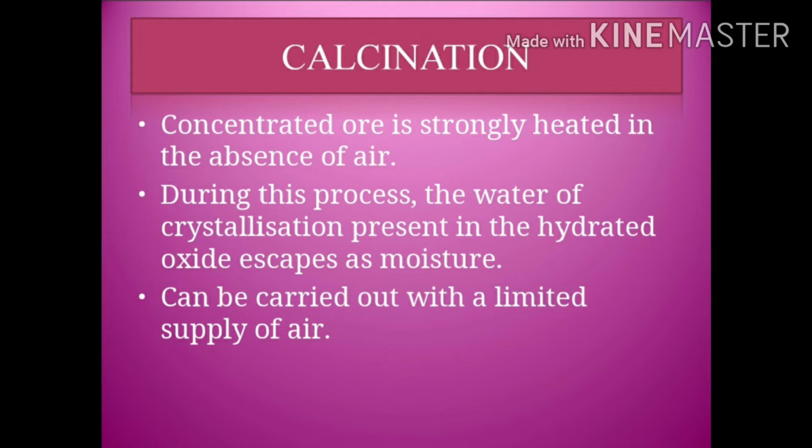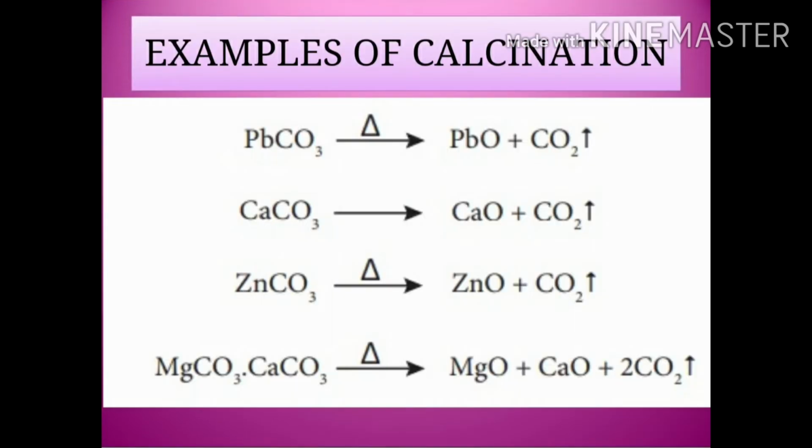During this process, the water of crystallization, that is nothing but water molecules, can be liberated or escaped, and it can be carried out with a limited supply of air also.